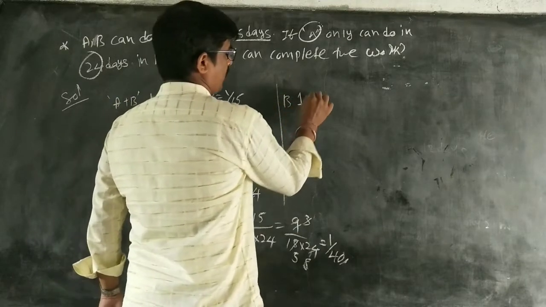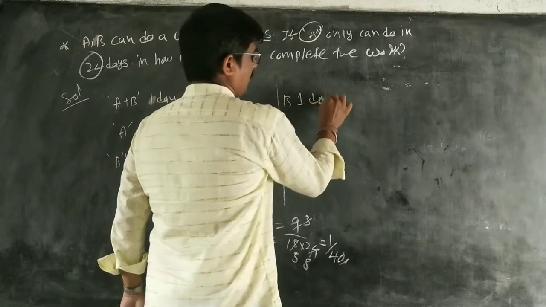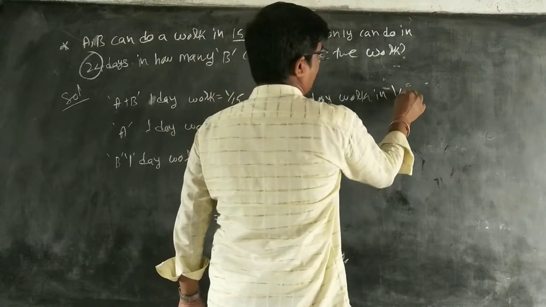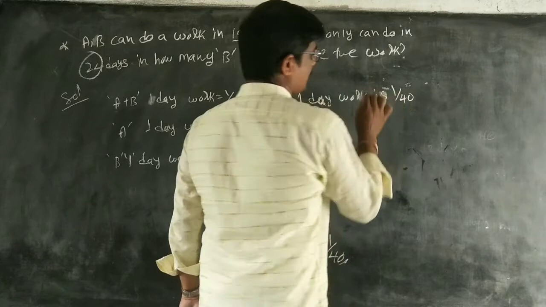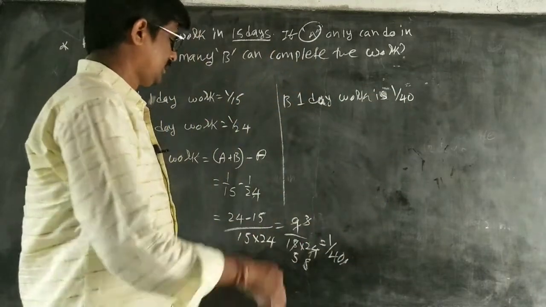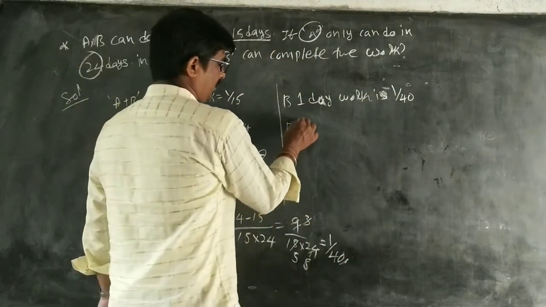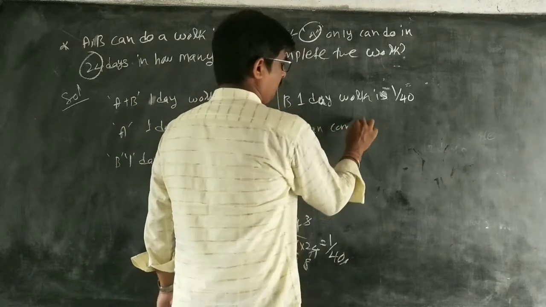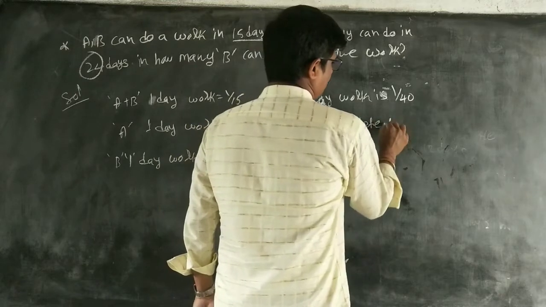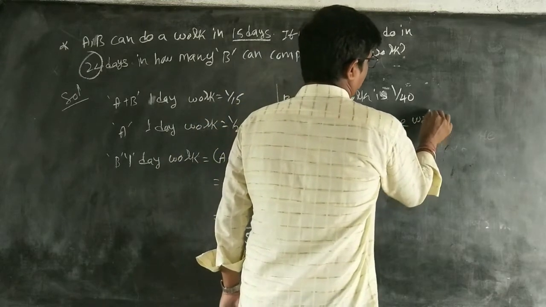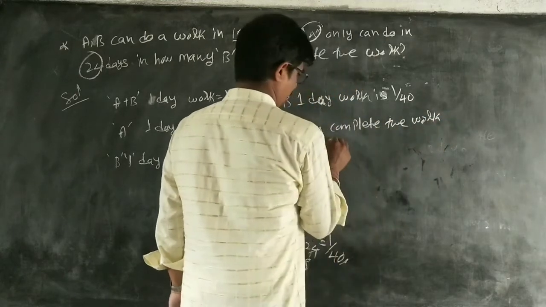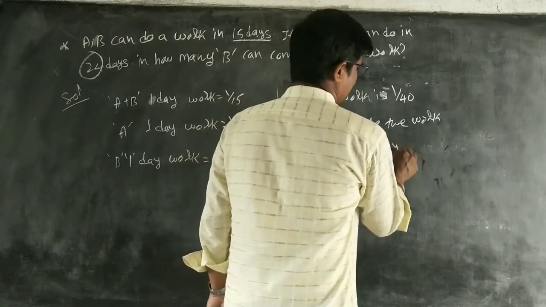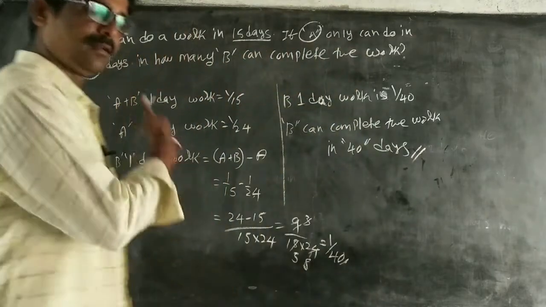Therefore, B can complete the work in 40 days. Very easy. Okay? Right. Copy it.